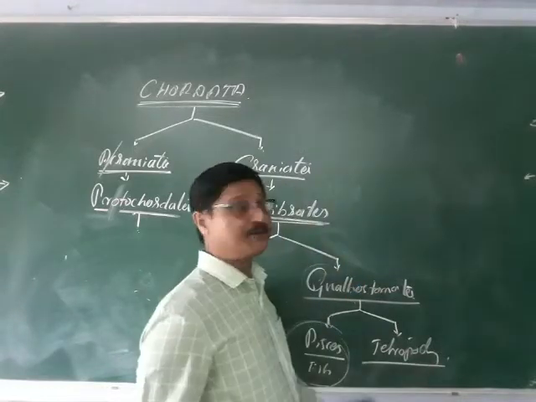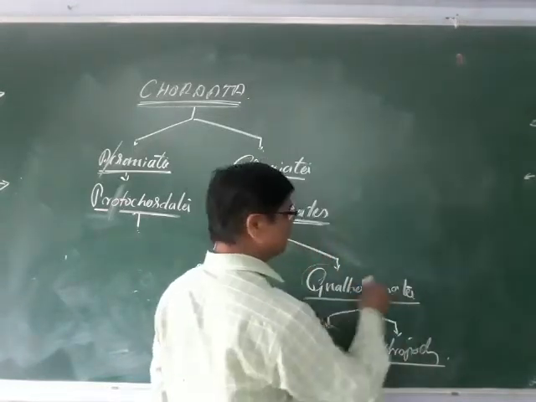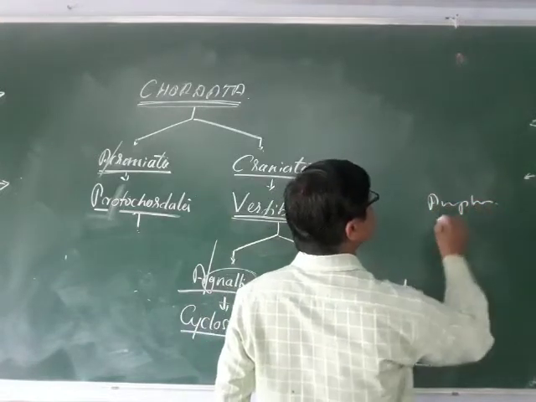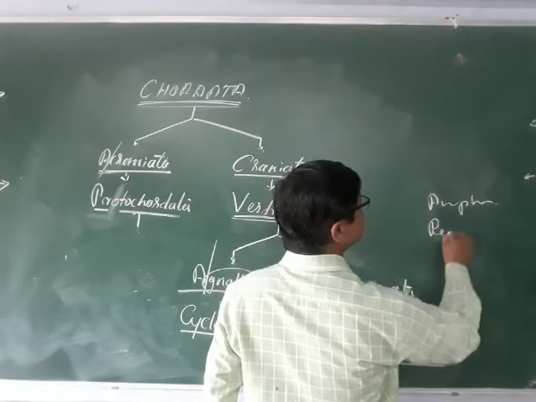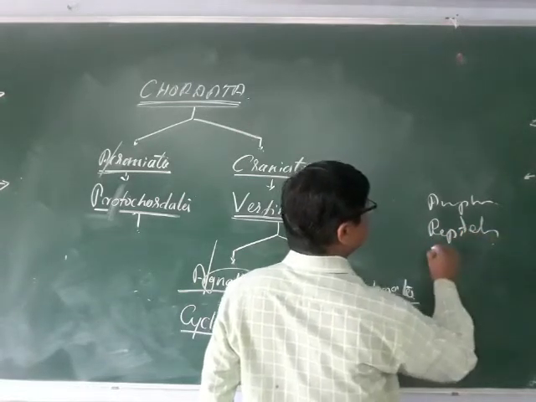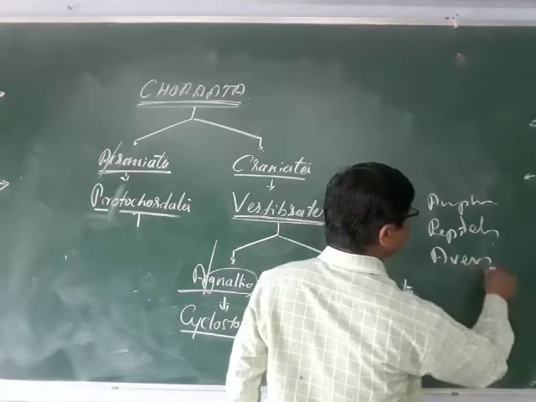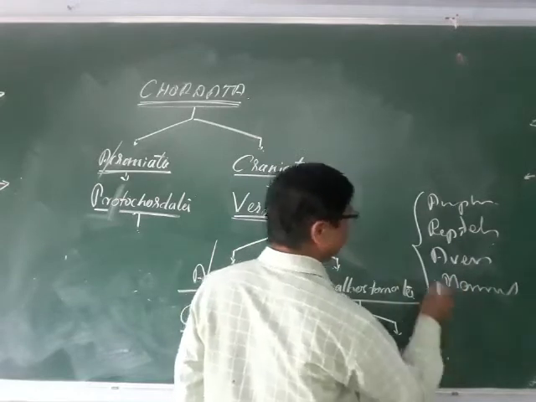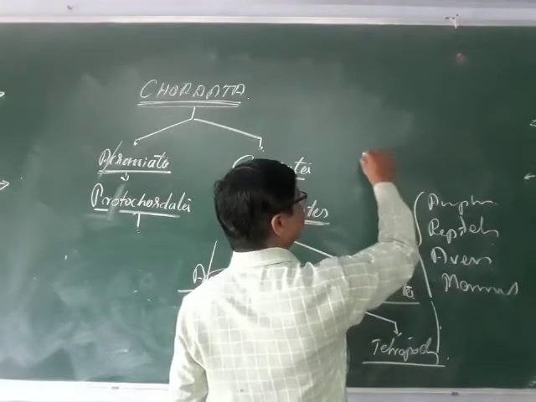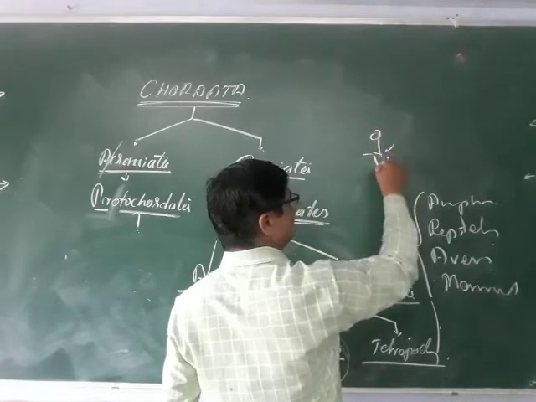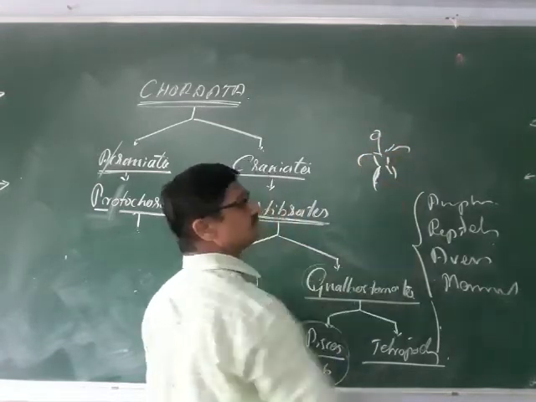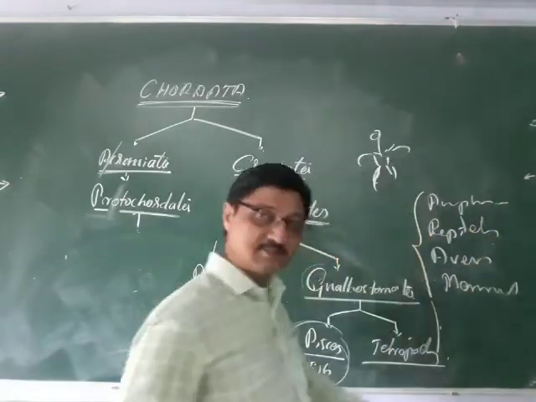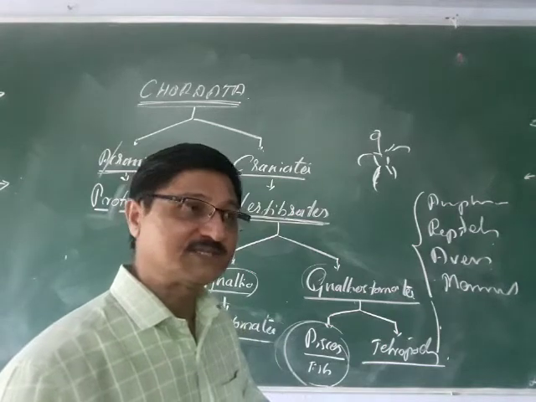Tetrapods have again been classified into 4 classes. One is amphibians, you remember, then reptiles, aves and mammals. So these are the 4 classes. Tetrapod means 4-legged animals. Tetra means 4. Take for example amphibians, there are some apoda, legless animals, also there.